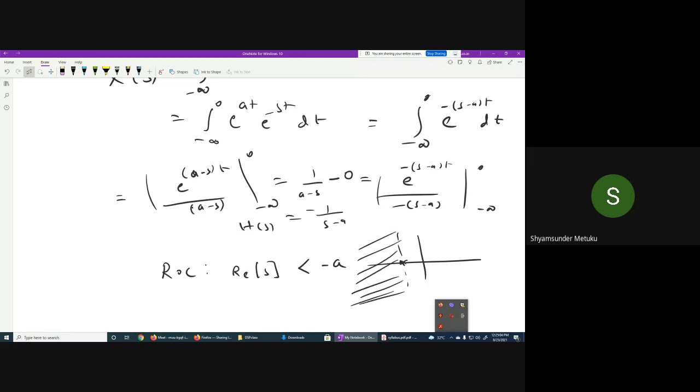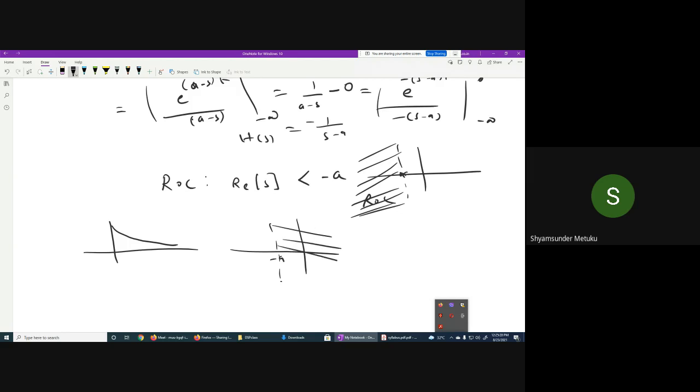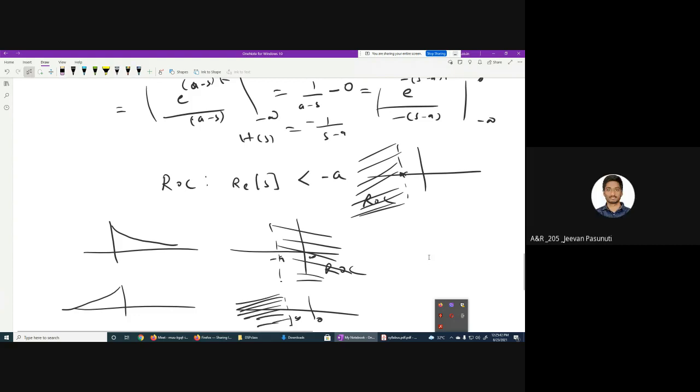Is it not? Yes or no? Yes, sir. So can I say this is the ROC for me? Now I give you very simple things to remember. The first signal, what we consider right sided, I got the ROC right sided, isn't it? The second signal, what I consider a left sided signal, I got the ROC left sided, isn't it? Yes, sir.